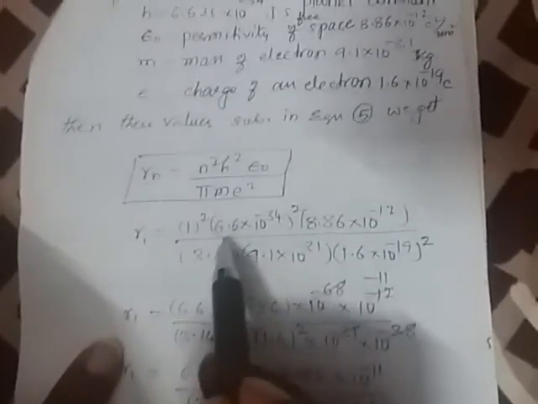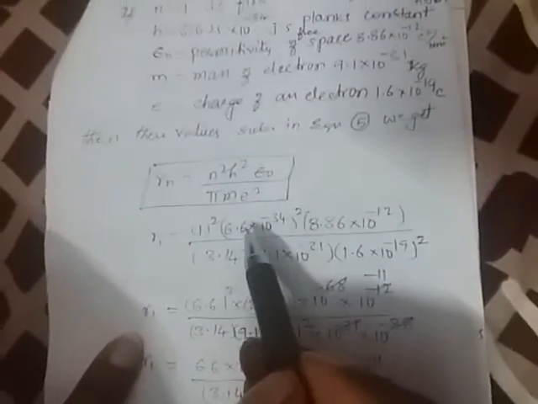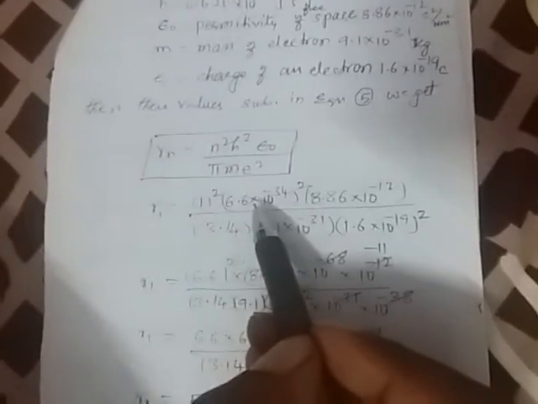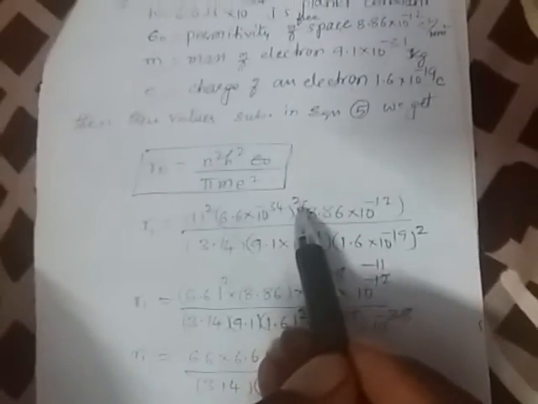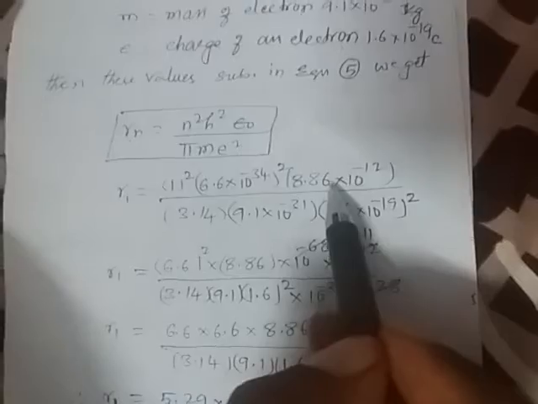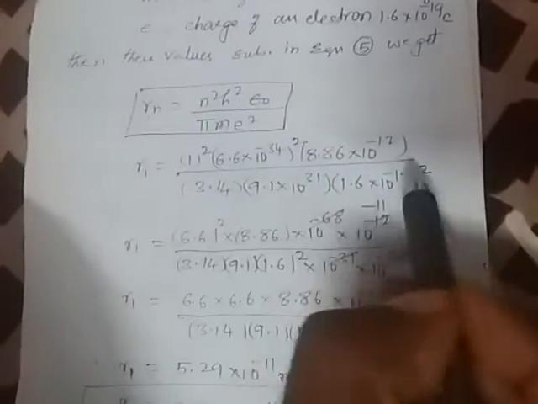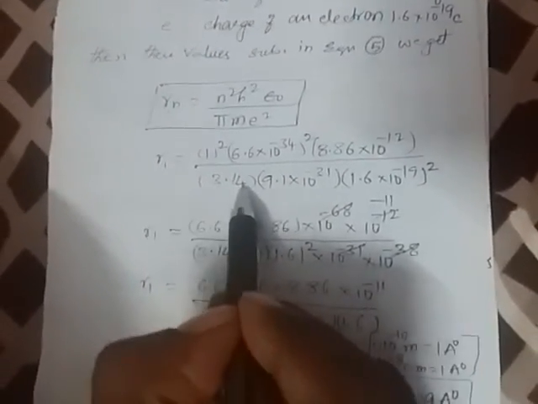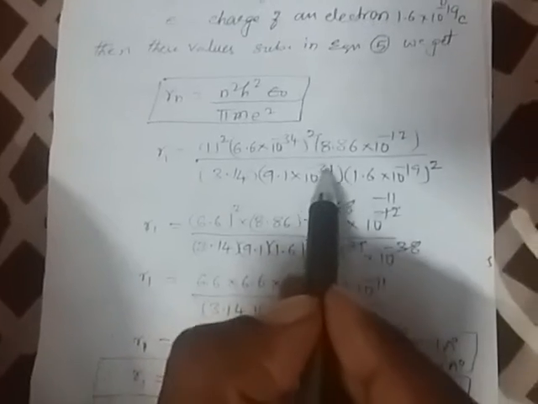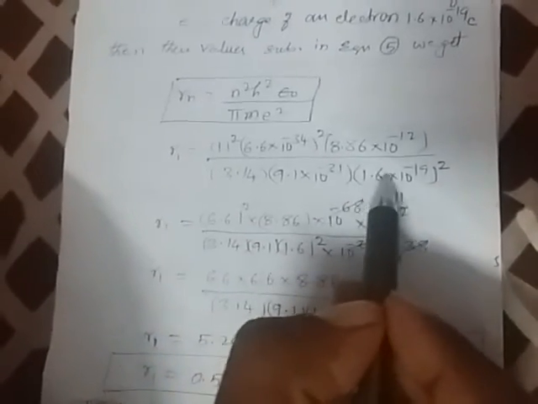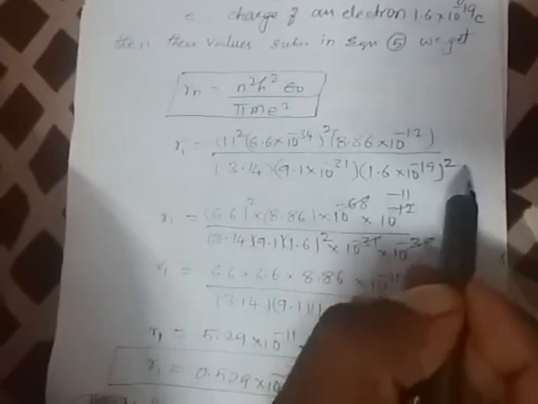So R1, with n equal to 1, equals 1 square into 6.6 into 10 to the power minus 34 whole square into 8.86 into 10 to the power minus 12, divided by pi, 3.14, into 9.1 into 10 to the power minus 31 kg into 1.6 into 10 to the power minus 19 whole square.